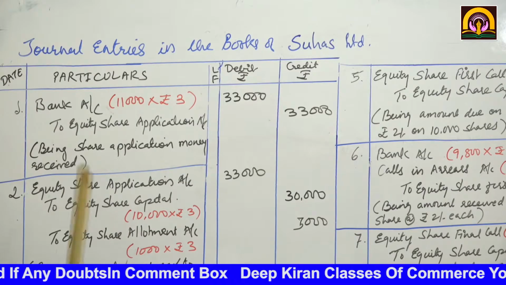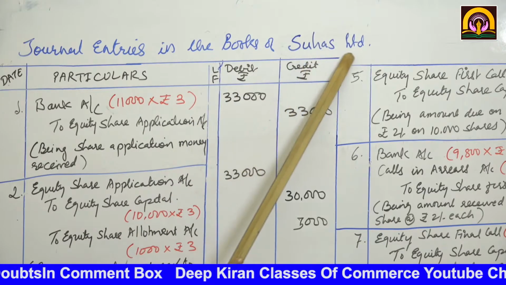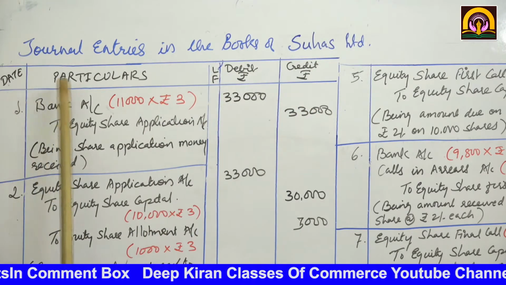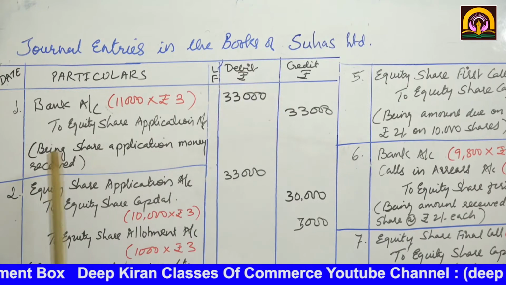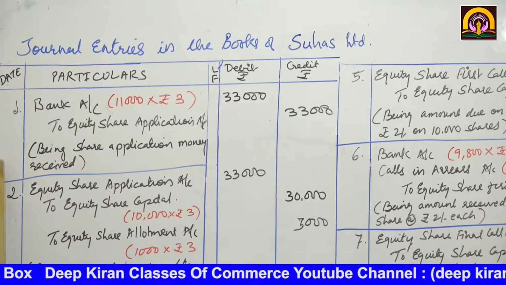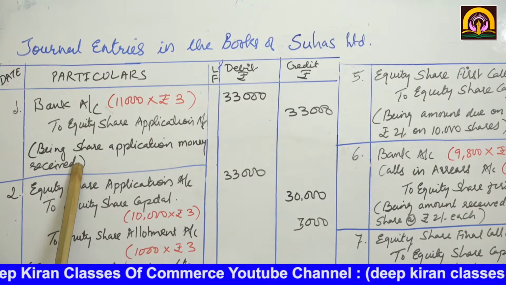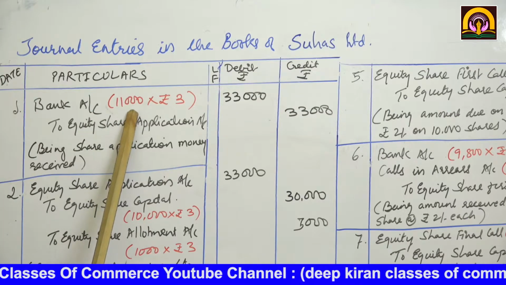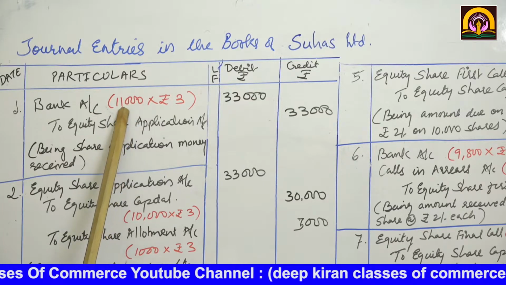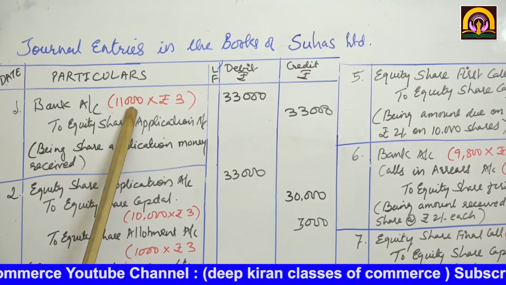Now see, we will start with the journal entries in the books of Suhas Limited. Date, particulars, ledger folio, debit rupees, credit rupees. First journal entry. How many shares were subscribed by the public? 11,000. Even though we had issued 10,000, the public has subscribed to 11,000 shares.